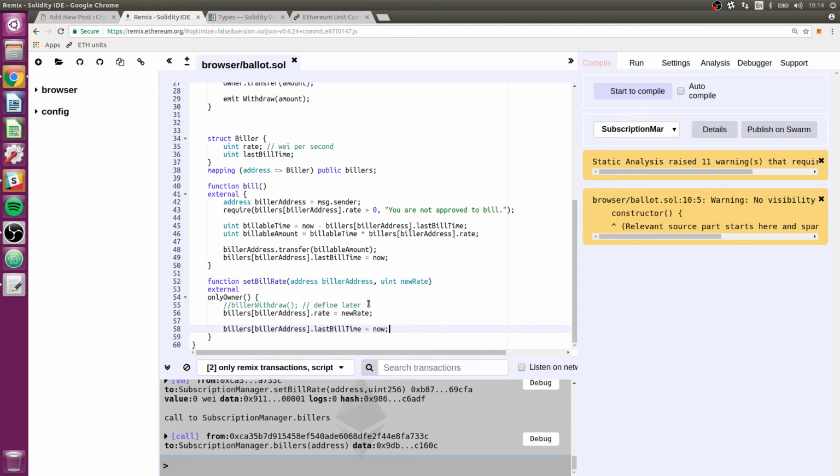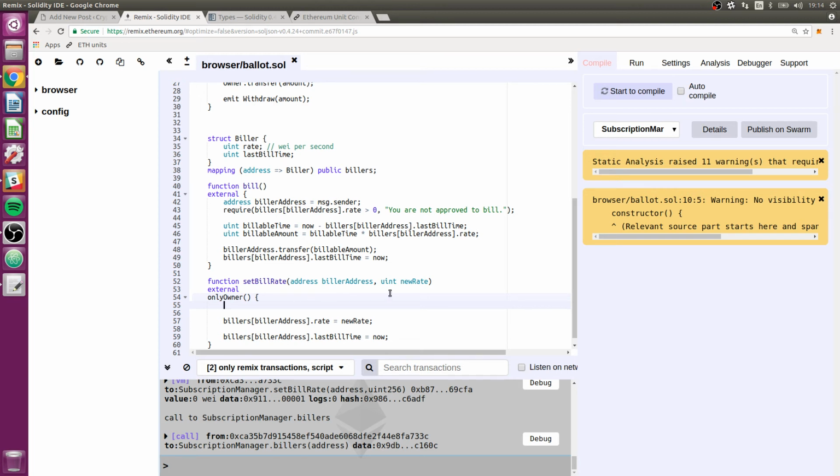The problem is now we're back to this issue I was talking about before, where if you set the bill rate and they haven't billed recently, it's going to retroactively allow them to charge more even before you've called this. And one way we could fix this is by calling bill, although, well, that doesn't work because the message.sender is going to be the owner because we're calling it from this.